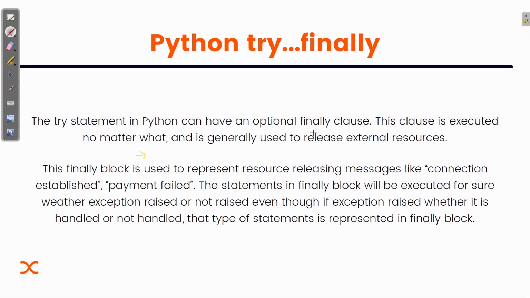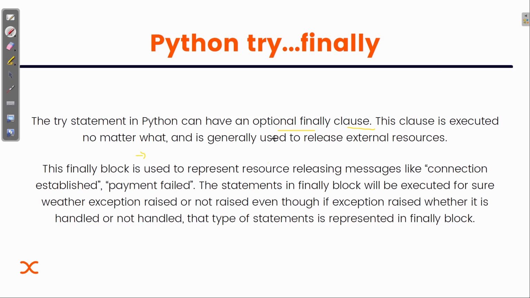Now let me explain this finally again. The try statement in Python can have an optional finally clause. This is similar to the else clause, where else was executed if the try is not showing any error. But finally is different: whatever you write inside the finally clause will be executed anyhow, whether the try block has an error or not. It doesn't care about it.